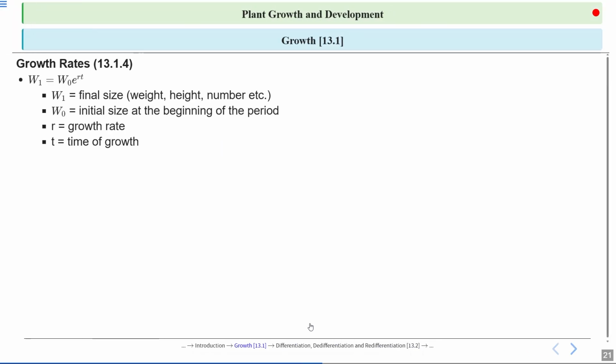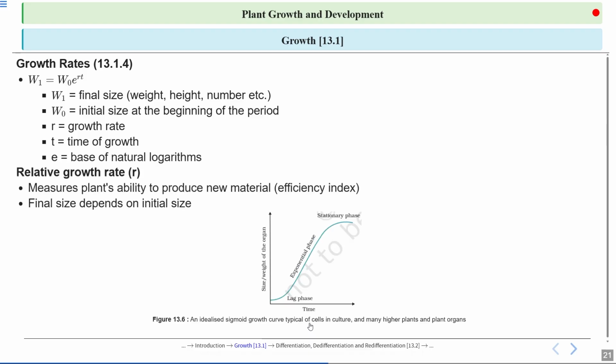So mathematically, like arithmetic growth, we can define geometric growth. It will be defined as W1 equals W naught e raised to the power rt. Here W1 equals the final size, weight, height, number, etc. W naught will be equal to the initial size at the beginning of the period, r will be equal to the growth rate, t will be equal to the time of the growth, and e will be equal to the base of natural logs.